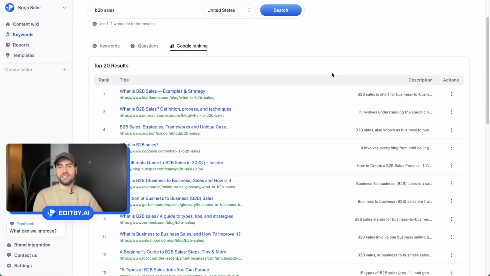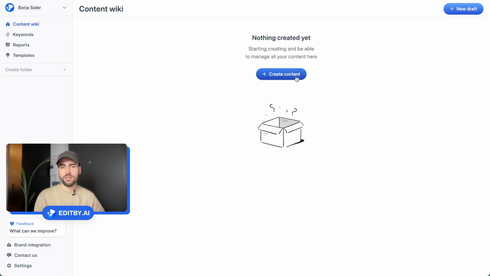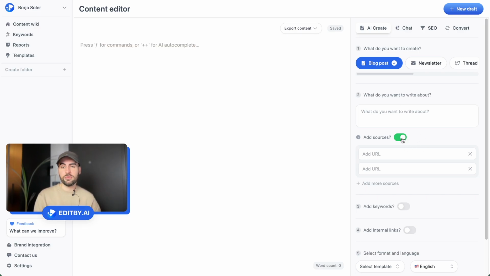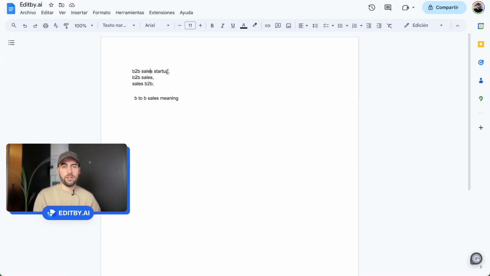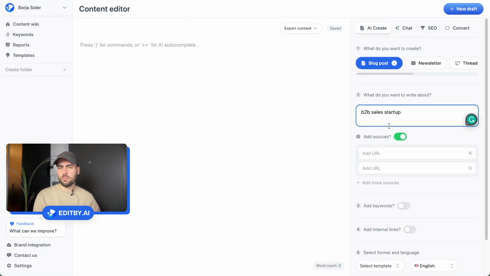Okay, great. So now that I have a list of keywords that I could create content for, I'm going here, content wiki, create content, and I'm going to go to this article. I want to create content for my B2B, but I want to create content from YouTube videos. So here I would activate these add sources. I'm going to copy this B2B sales startup and write it here in the input.